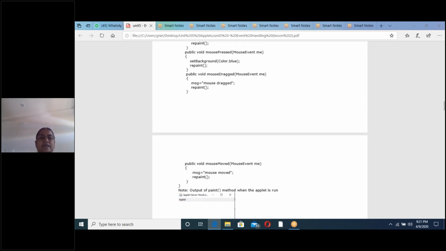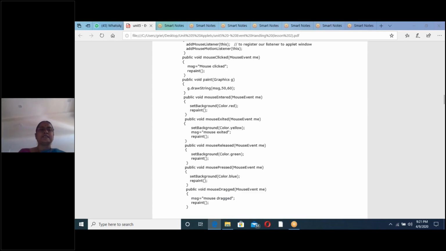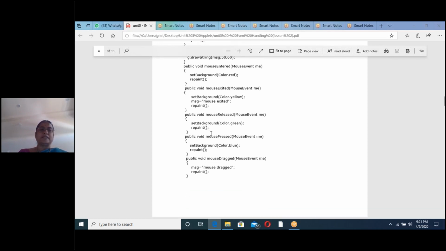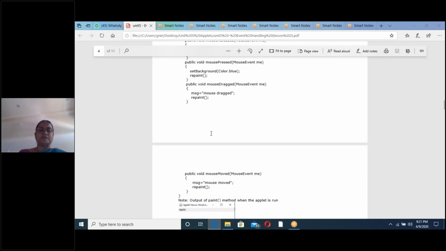See, all the 7 methods I have implemented. In some methods I have taken message. In some methods I have taken only background color change. In one method I have taken both, that is mouseExited. I have taken both setBackground color and message. Like this I have repaint, I will explain. Like this I have written the program. Now we will see the compilation and execution.